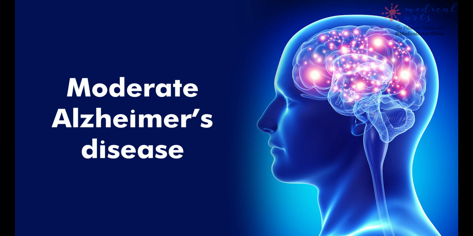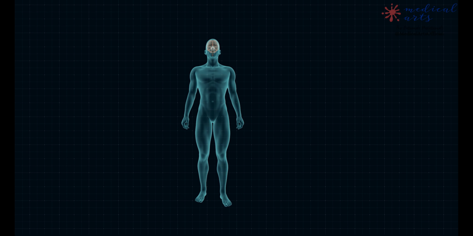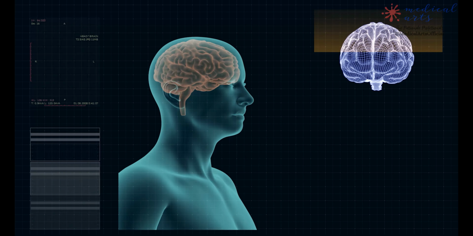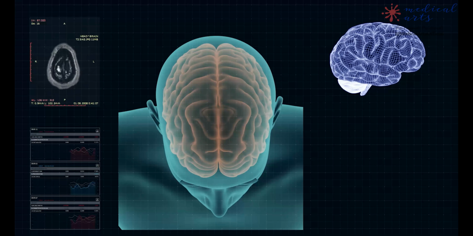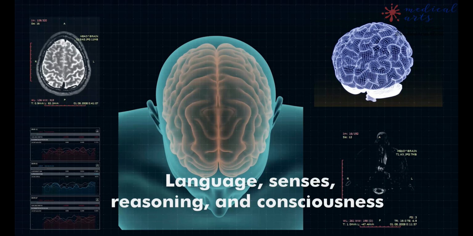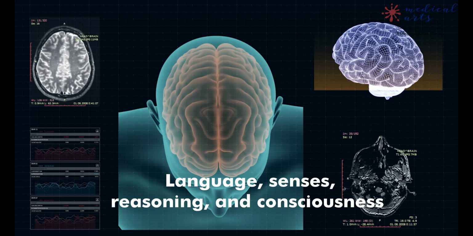Moderate Alzheimer's disease is the second stage of Alzheimer's disease, in which the parts of the brain responsible for language, senses, reasoning, and consciousness are damaged. It can last up to 2 to 10 years.